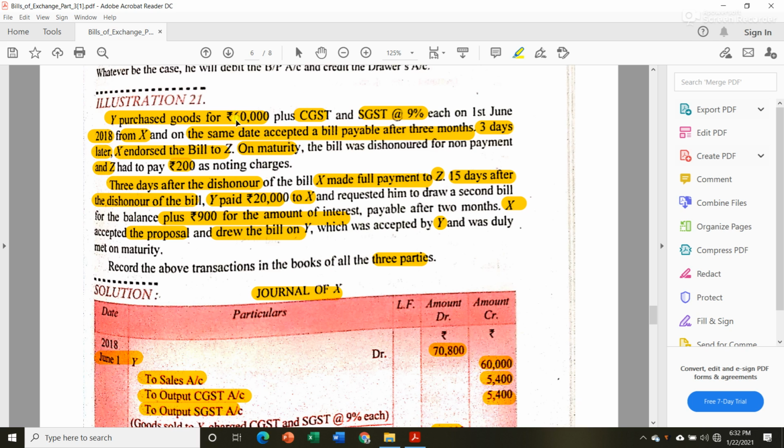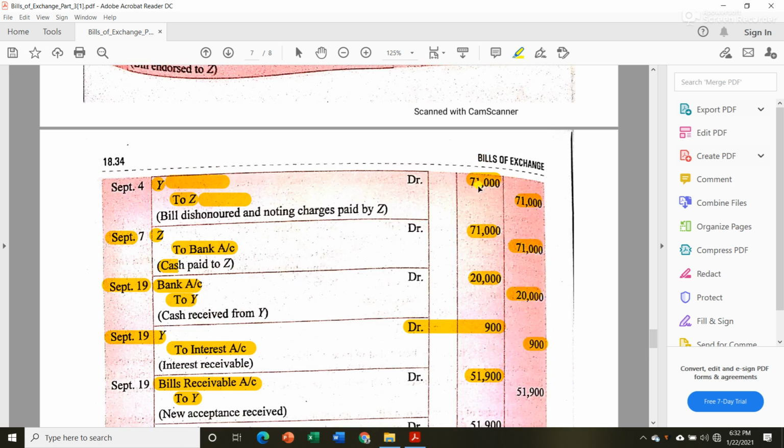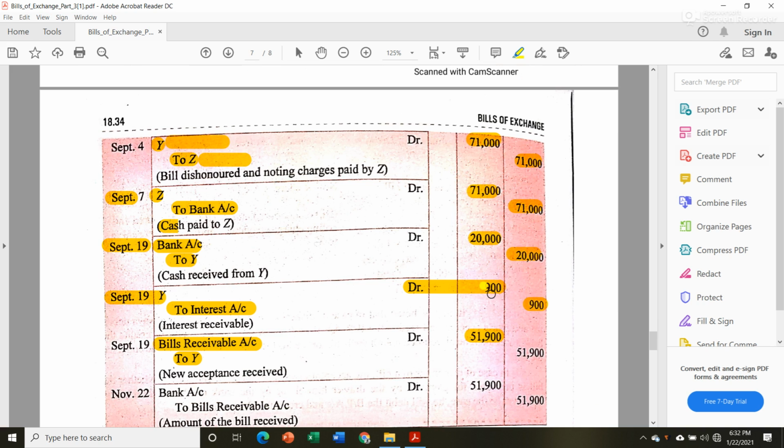Earlier the value of that bill was 60,000. So 71,000 was the amount payable. Then he paid 20,000. When you deduct this 20,000 from 71,000, you will get 51,000 plus.